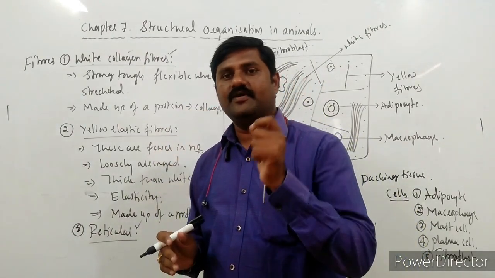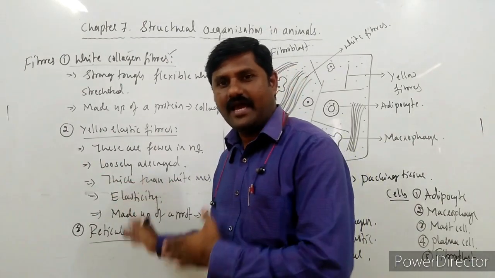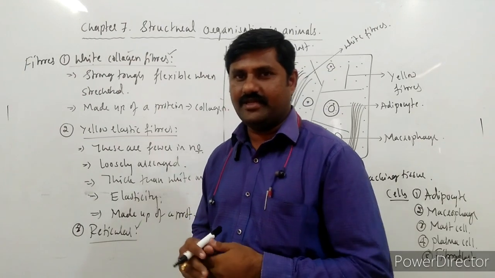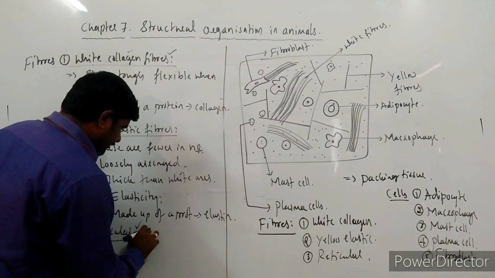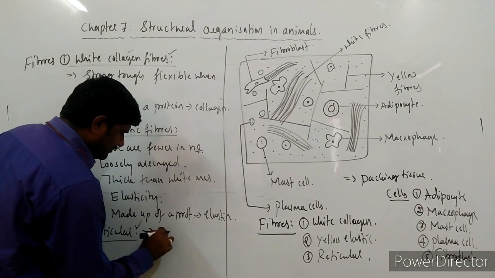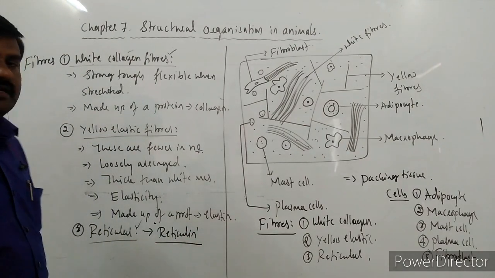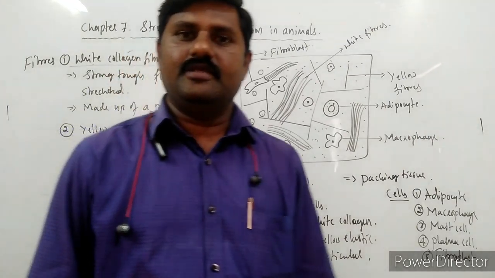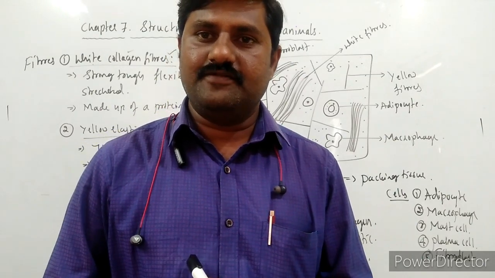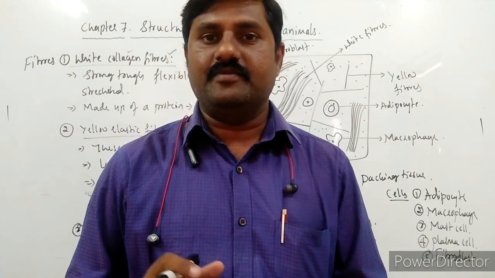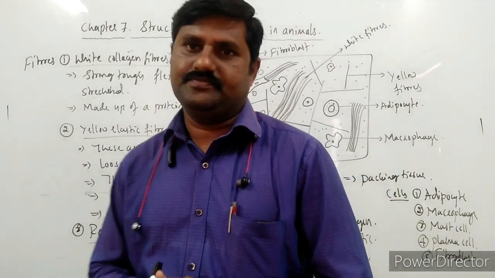They are seen with the help of a specialized technology. So these are branched in nature and made up of a protein called reticulin. So this is about reticular fibers. Like this, there are three types of fibers that we come across. They are white collagen fibers, yellow elastic fibers, and third one is reticular fibers.